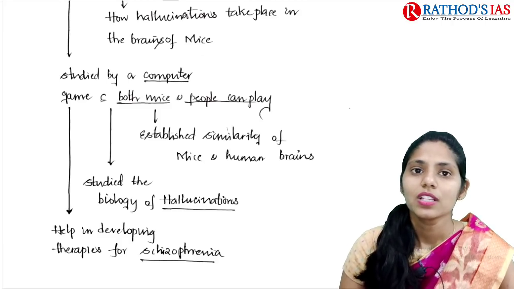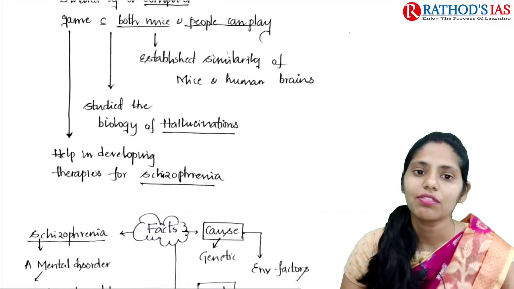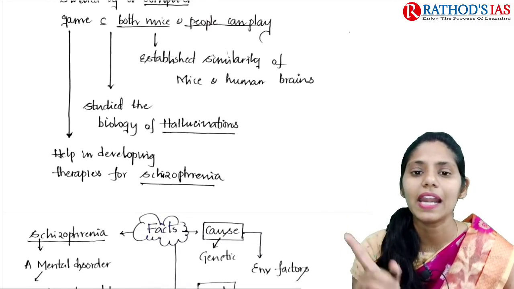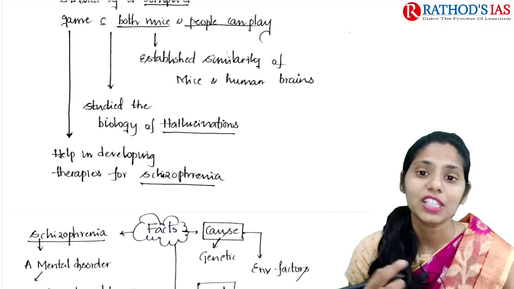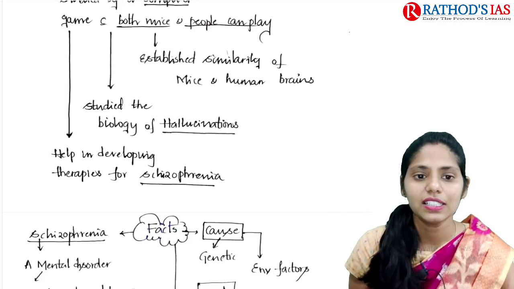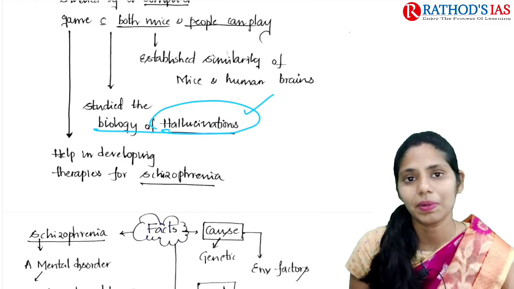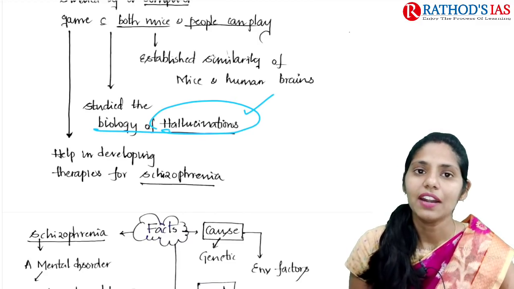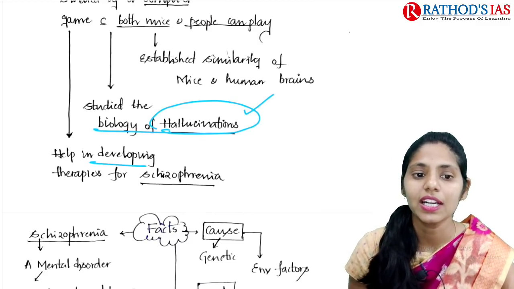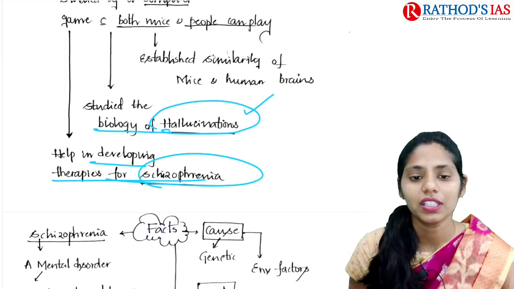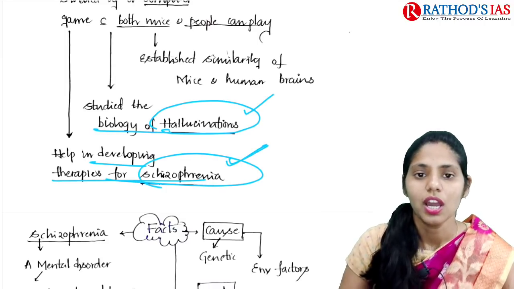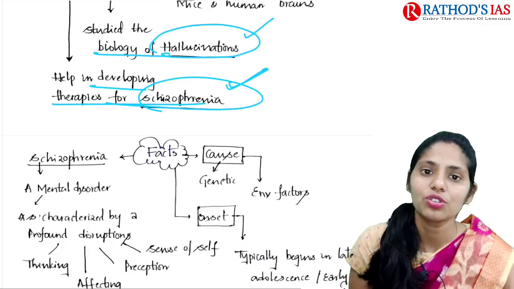games, okay? After this study, they found that they established some similarity in mice and human brains. And this study studied the biology of hallucinations in the brain of mice. And finally, this study also helped in developing therapies for schizophrenia. And now let us see about this schizophrenia.